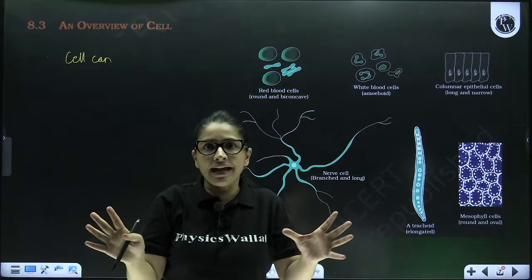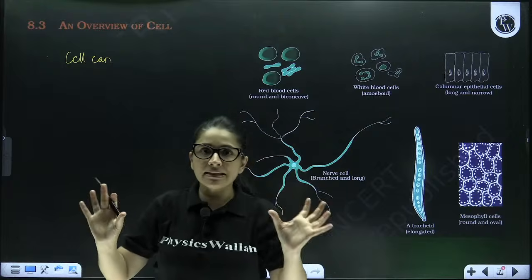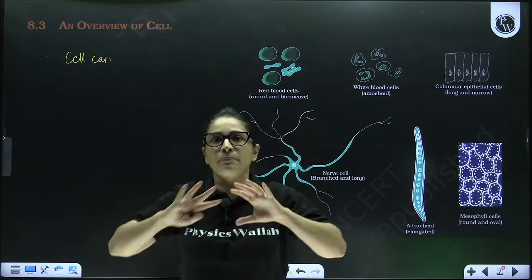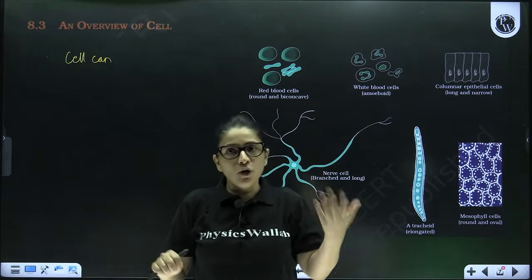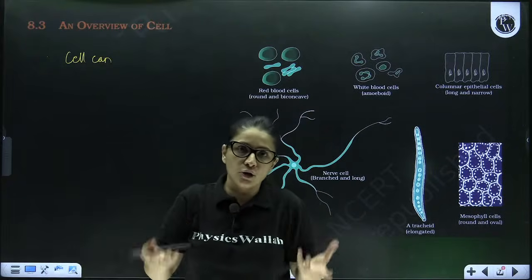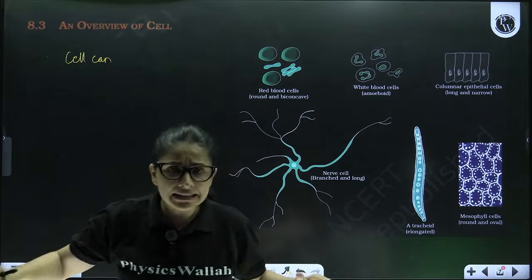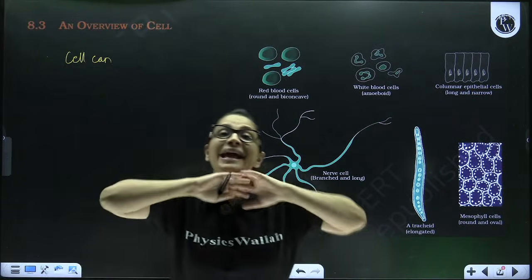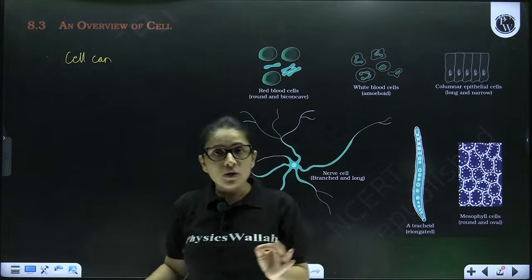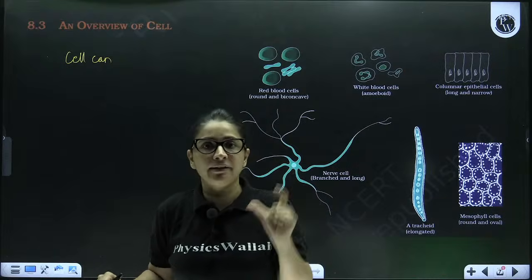It's not like if I have drawn a cell which is circular, all the cells are going to be spherical in shape. No. Some cells can be long, elongated, some can be spherical, some can be cuboidal, some can be star shaped, any shape. Cells can be of any shape and any size. There is no standard shape or size of a cell. This is a highly variable entity.